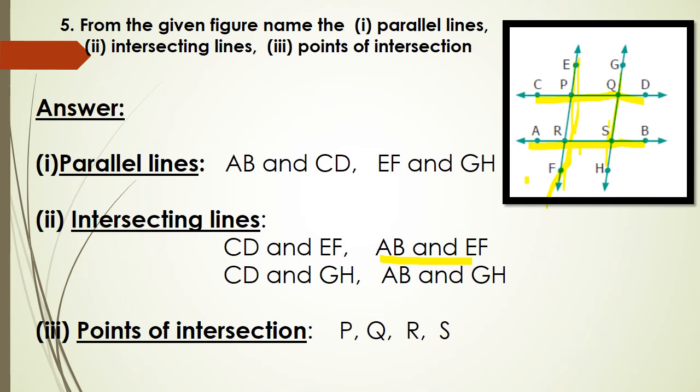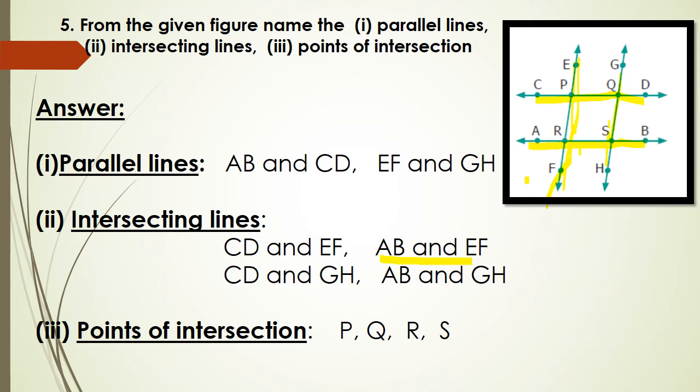So CD meets EF at P. So CD and EF are intersecting lines. Similarly, AB and EF are meeting at R. So AB and EF are intersecting lines.